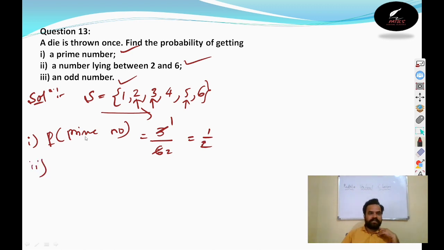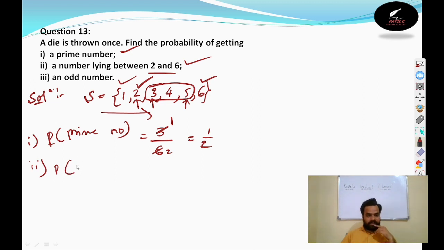Here he is asking what is the probability of a number lying between 2 and 6. Here is 2, here is 6. In between this 2 and 6, how many numbers are there? 1, 2, 3 numbers are there. And what is the probability of getting this number? Either 3 or 4 or 5. Out of these three, any one number you should get. What is the probability of that thing he is asking?